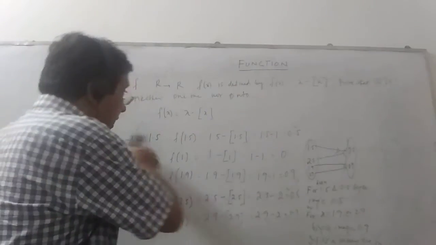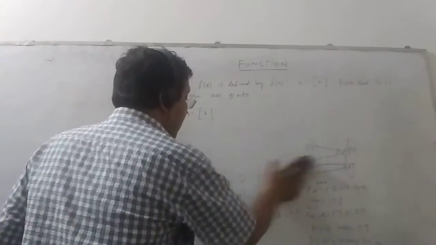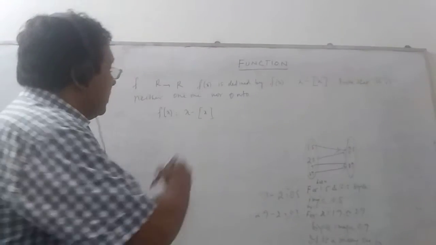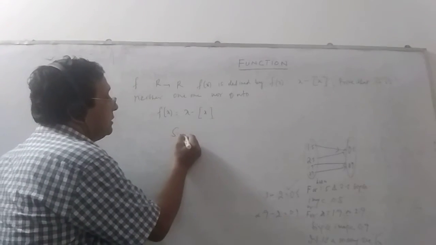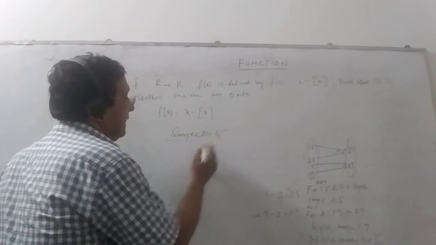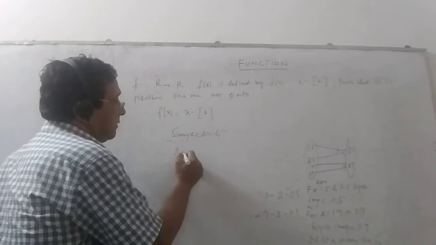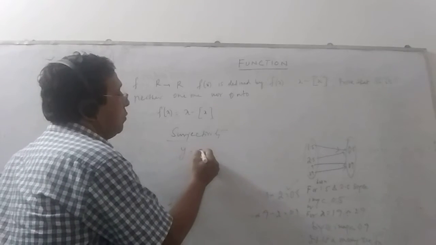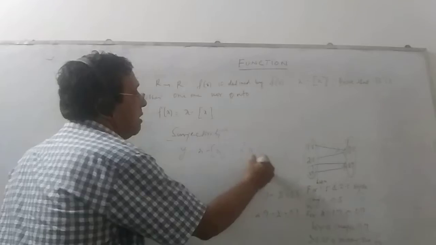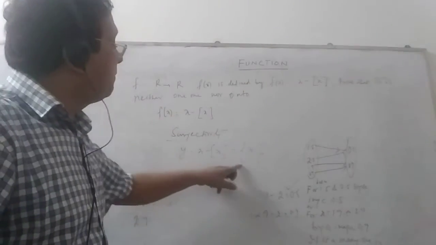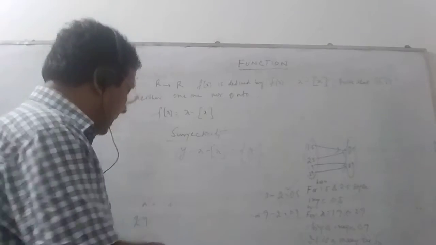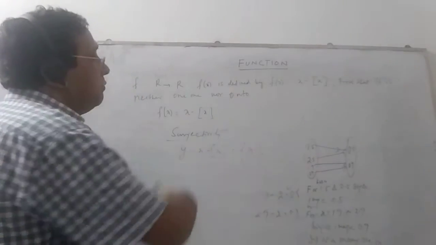In fact, let me teach you one thing also. That x minus box x. So for surjectivity, we can test that f(x) = y is equal to x minus box x. It's basically the fractional part. Fractional part means only the fraction will come over here.